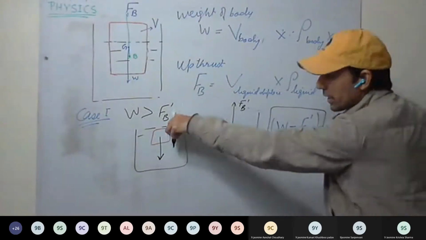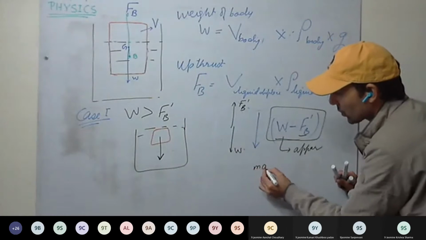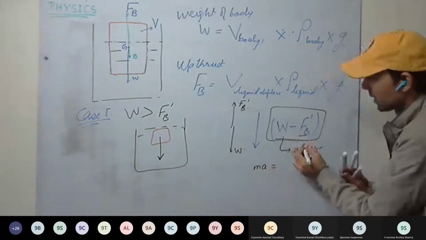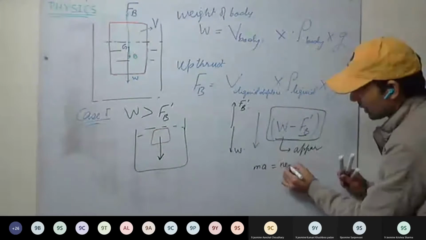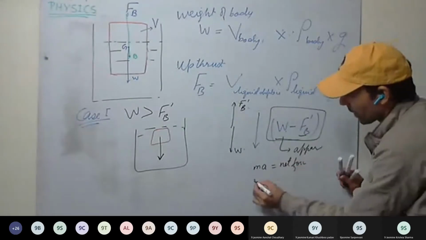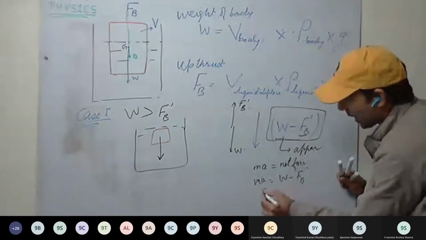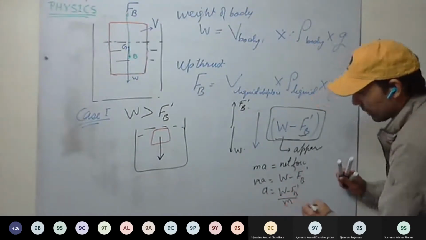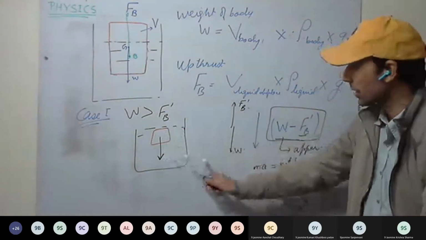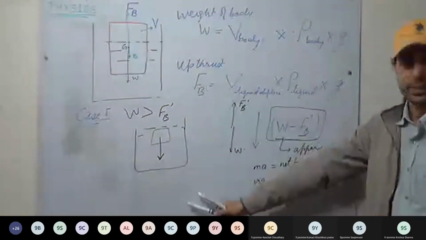Okay, and we can calculate acceleration as well. Mass of the body into acceleration is the resultant force with which it is moving down. That will be the net force. M into A equal to W minus FB dash. Acceleration equal to W minus FB dash upon M. So with this acceleration, the body will be sinking.